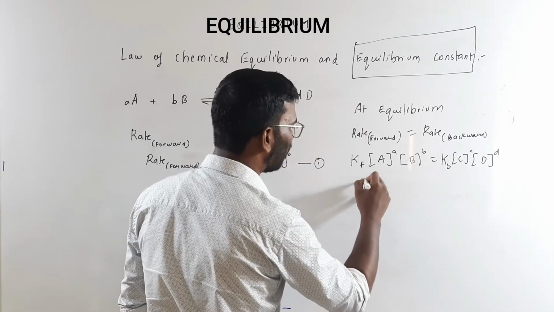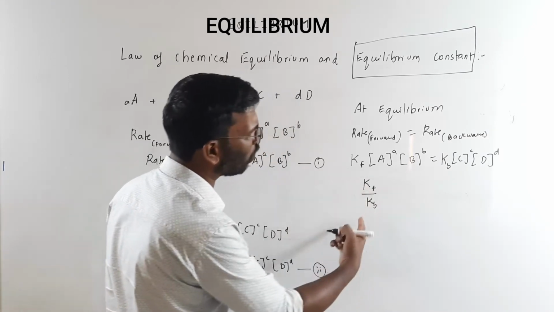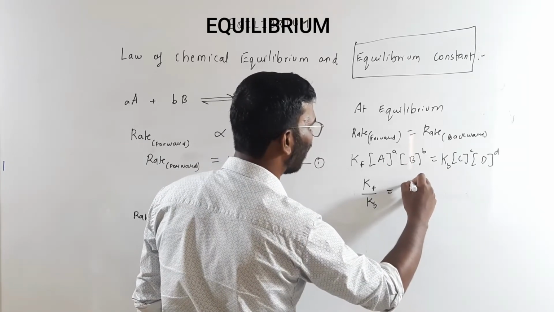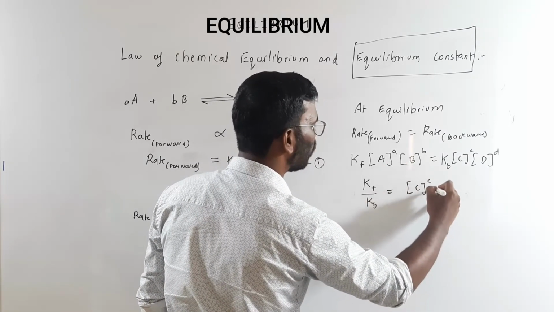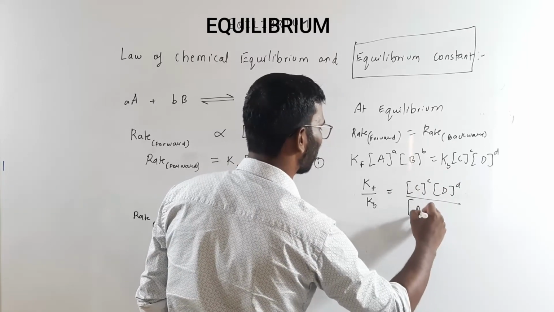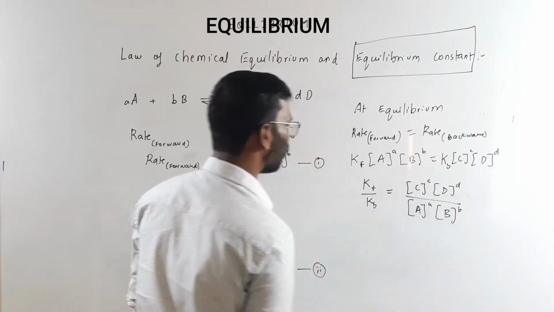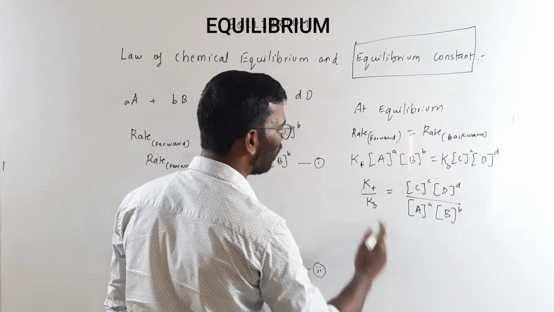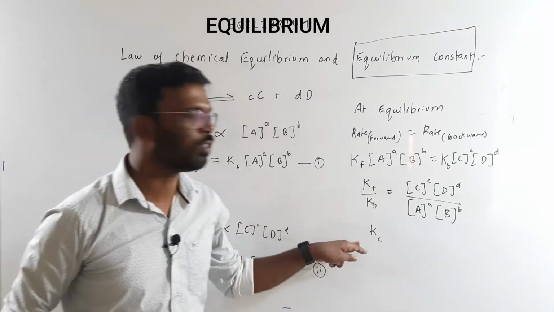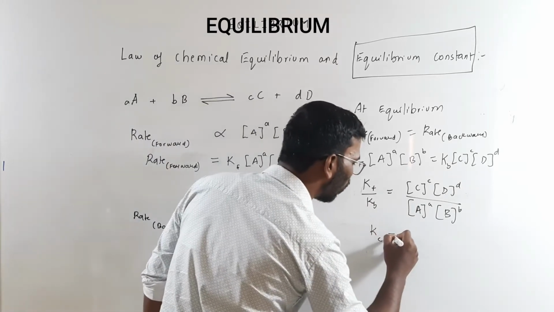So if I write this Kf upon Kb, these two are constants, this is also constant, and I am rearranging this equation, what I get is C raised to C and D raised to D. This is what I am going to get. So this is constant, this is also constant. I will just mention this to be a Kc. That is the equilibrium constant. This is now a new constant, that is the equilibrium constant in terms of concentration.